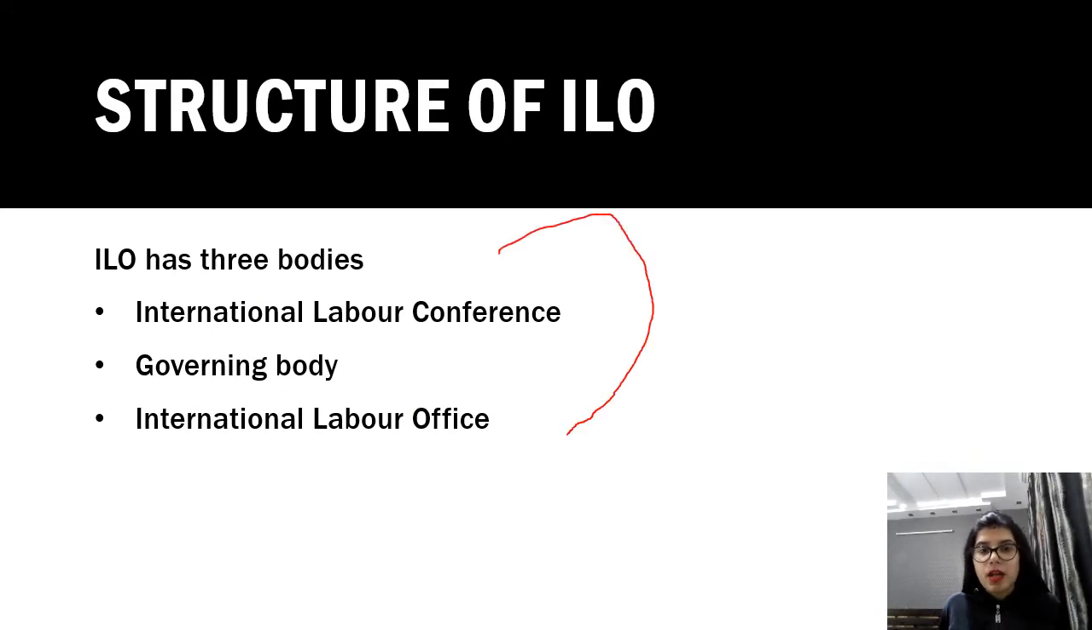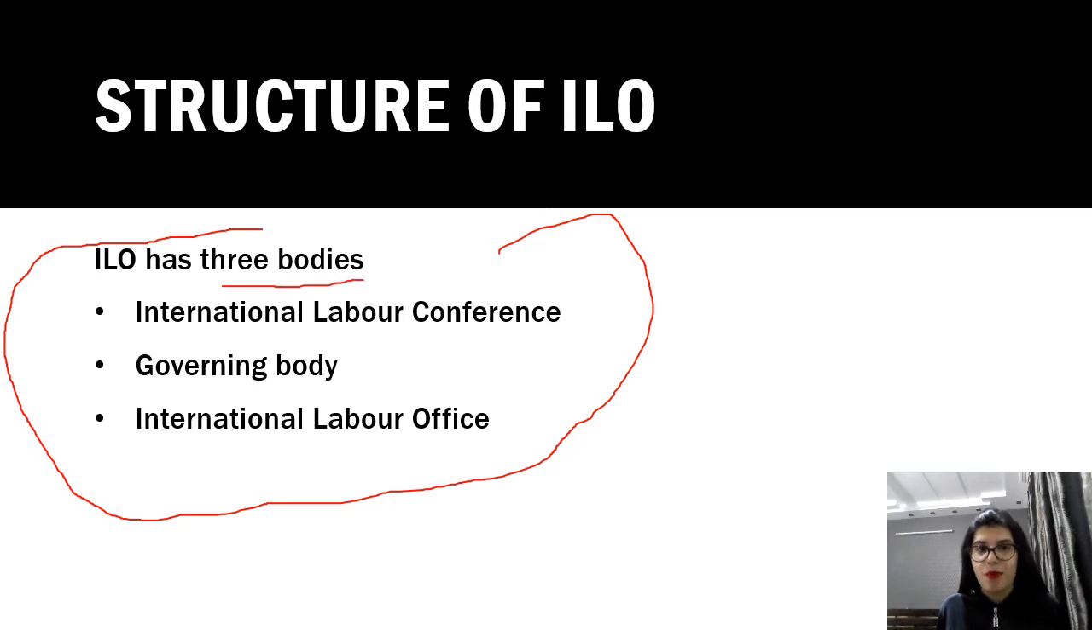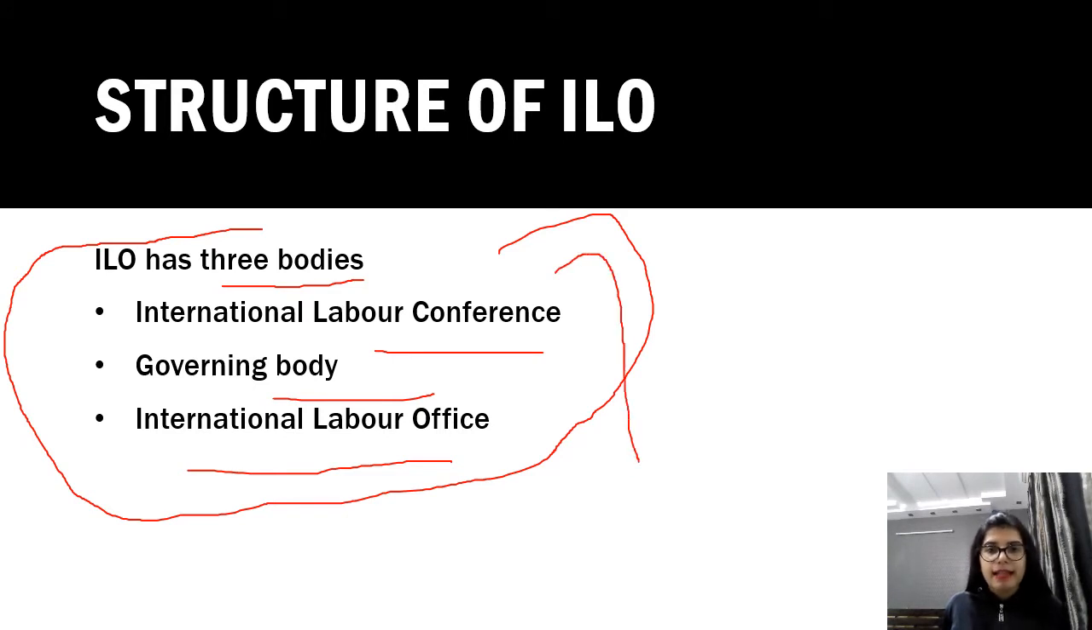Now let's see the structure, or the bodies, of ILO. Just remember that ILO has three main bodies, which are also called the organs of the ILO: the International Labour Conference, the Governing Body, and the International Labour Office. So these are the three main bodies. Now we'll understand their objectives and constitution.